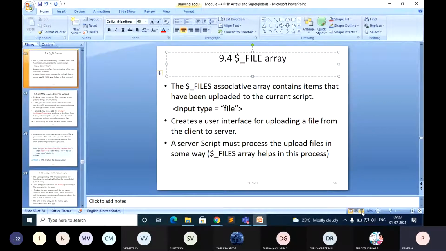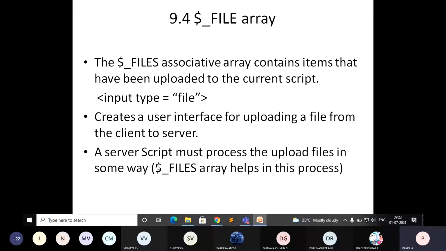It is an associative array. The $_FILES associative array contains items that have been uploaded to the current script. Whenever you want to design your application to get document information from the user, in such a case you are going to use this array. This is associated with input type equal to file. In the previous classes we have just taken button and input type text. Now we are going to work with input type equal to file.